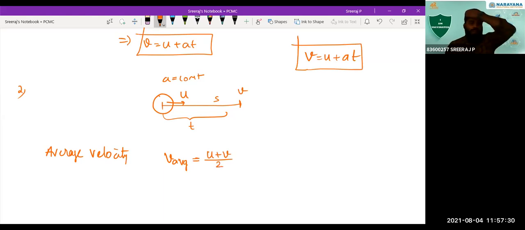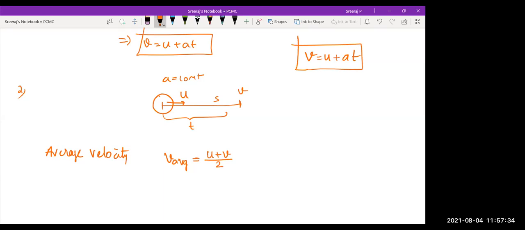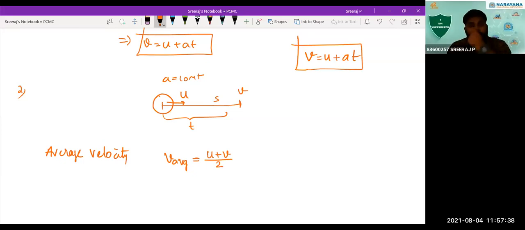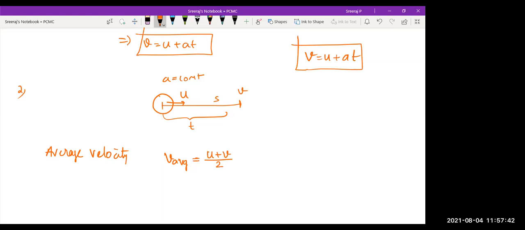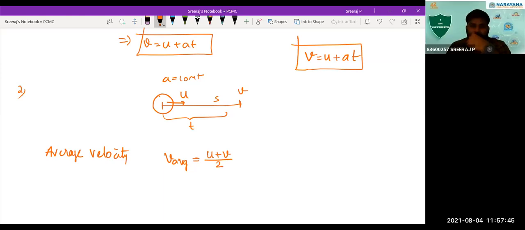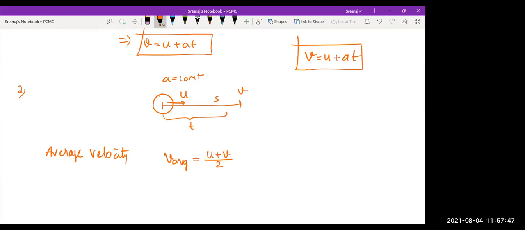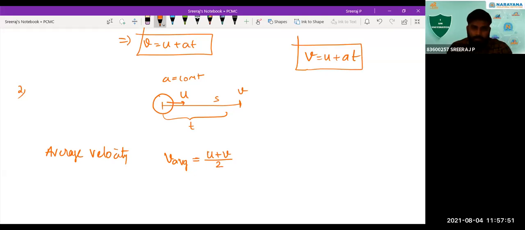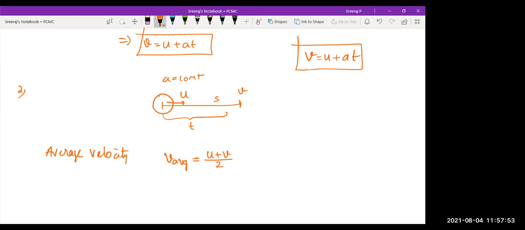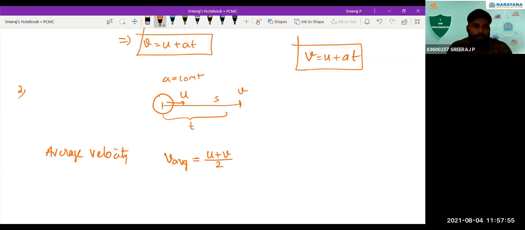That gives you the average velocity, v average equals (u plus v) by 2.